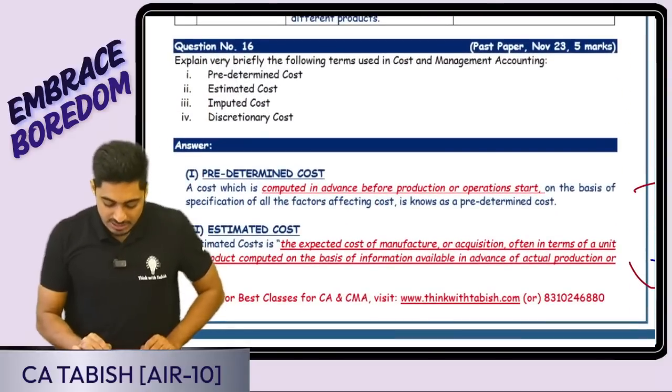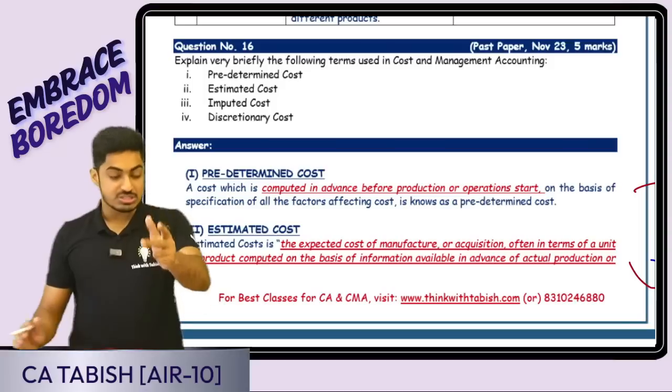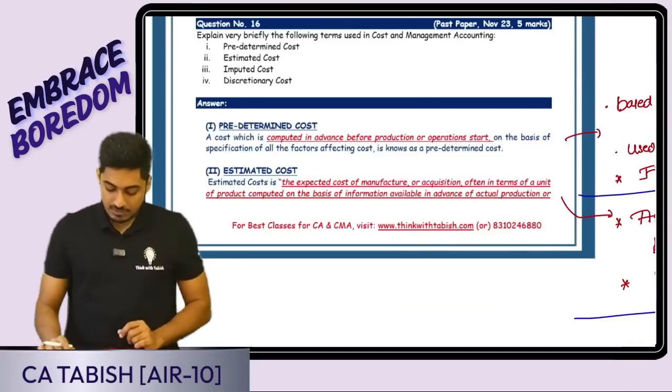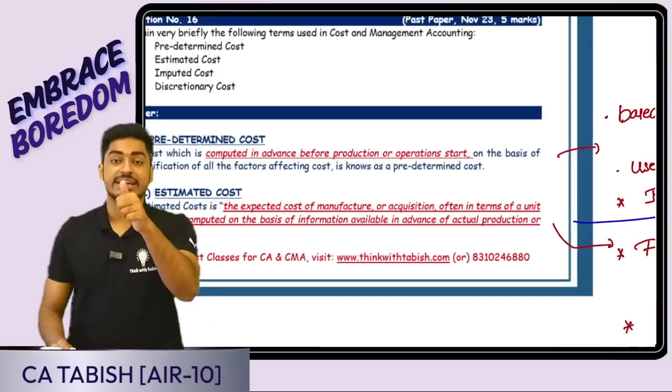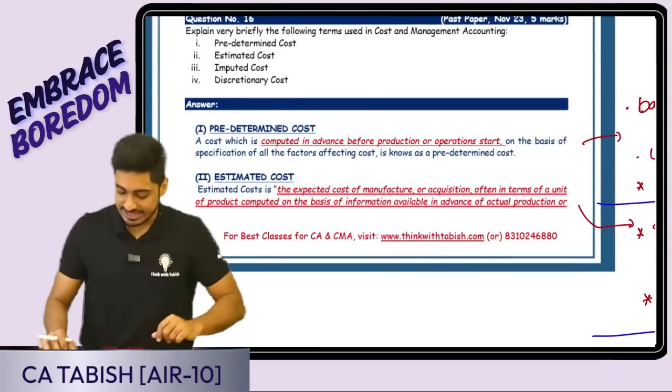Now explain very briefly the following terms used in costing: predetermined cost, estimated cost, imputed cost, discretionary cost. Beautiful question. First, let's have a look at the two costs: predetermined cost and estimated cost. Same only, sir. What is the difference, sir? Okay, let me try telling the difference.